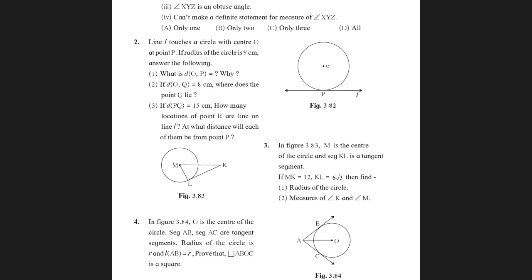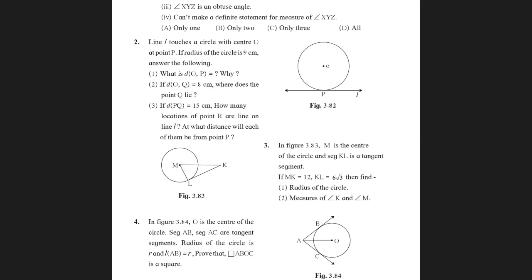Third question, if the distance of PQ equals 15 centimeters, it shouldn't be PQ, it should be OR, okay? So please change that, children. If it is given as PQ in your textbook, make it OR. So if the distance of OR is equal to 15 centimeters, how many such R are contained on line L.